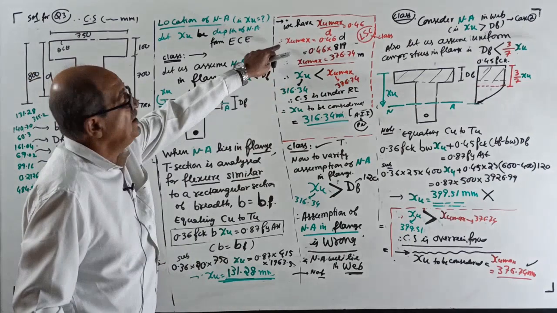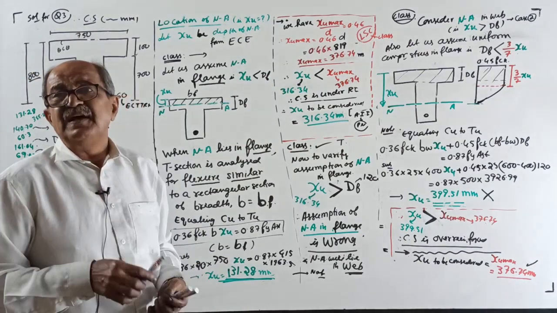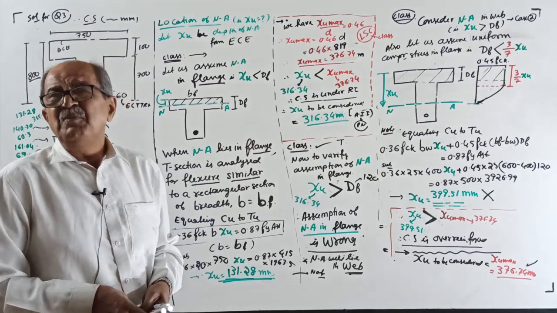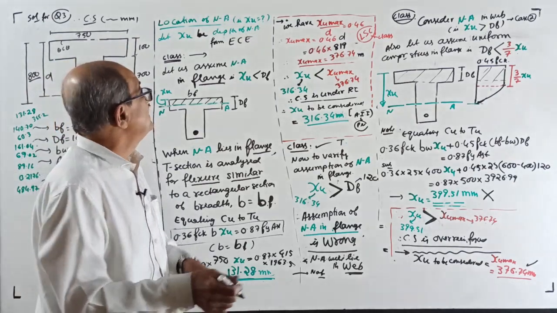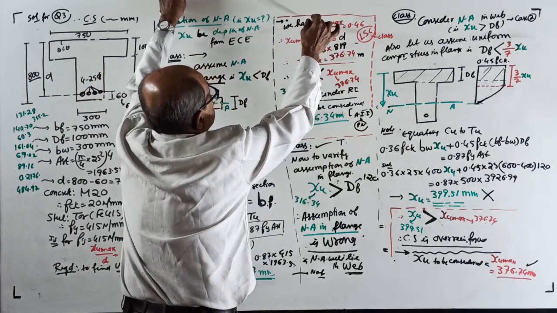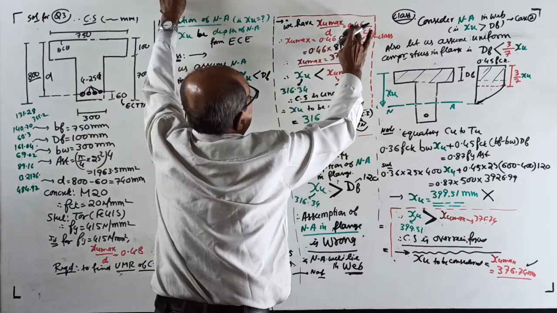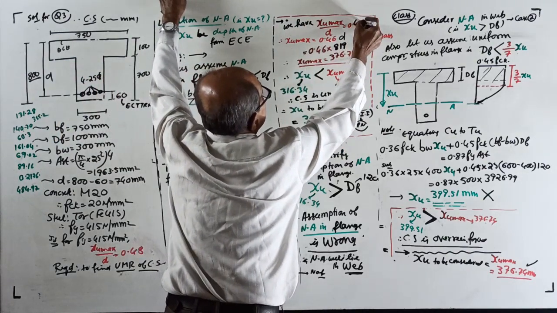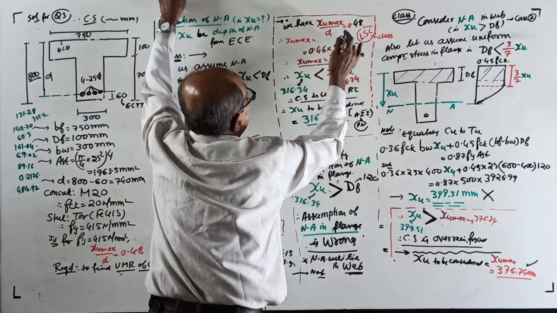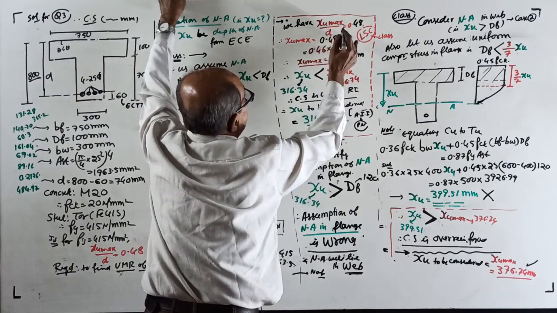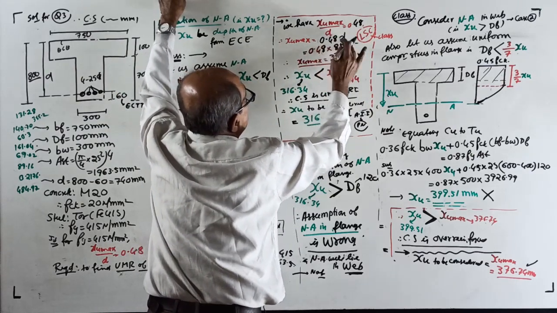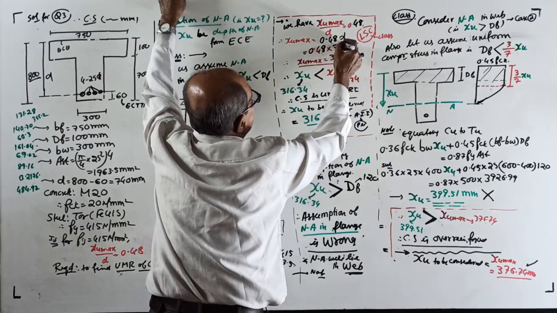131.28. Now, before you proceed further, T-beam or rectangle beam, first compare XU by D with XU max by D. XU max by D is 0.48. So this will be 0.48 into D, 0.48 into 740.